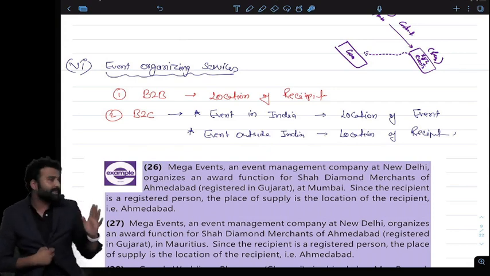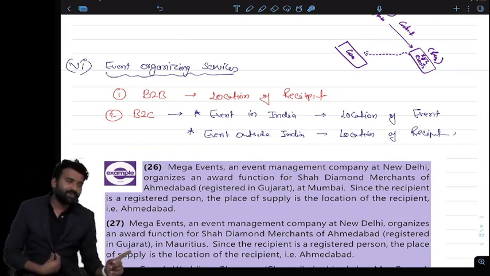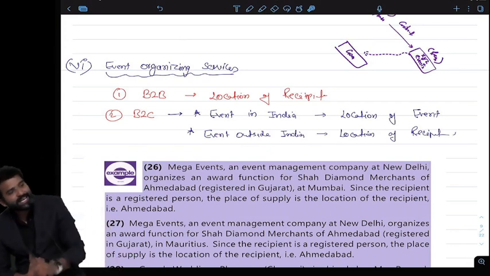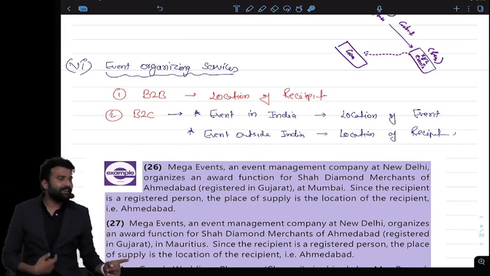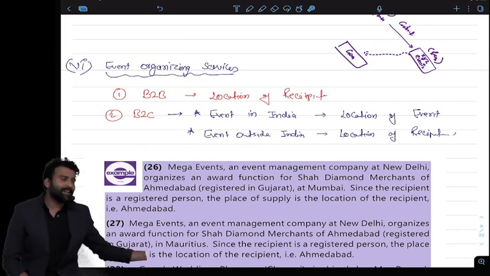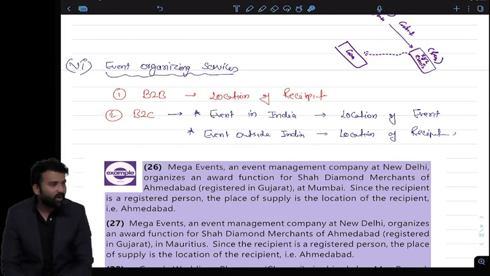So you have to remember this, that B2B, location of recipient, general rule. B2C, event is in India, then location of event. If event is outside India, then again general rule. It is for event organizing services.